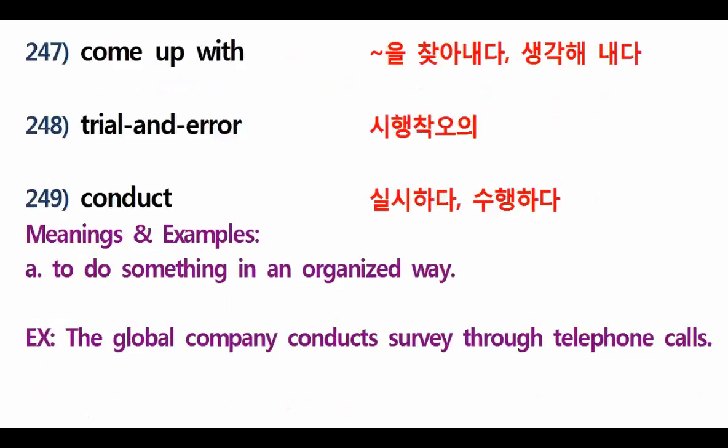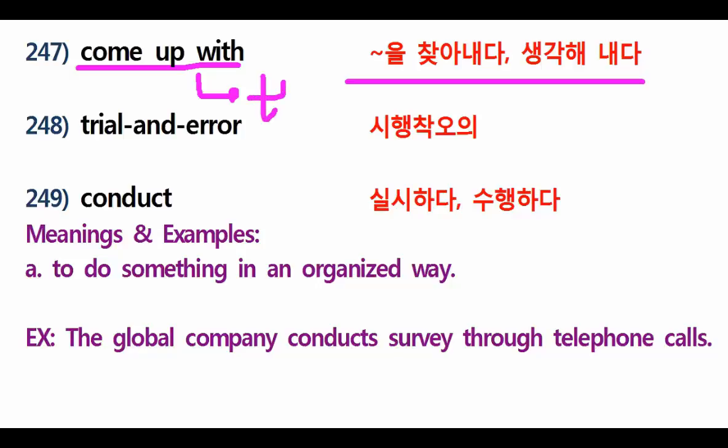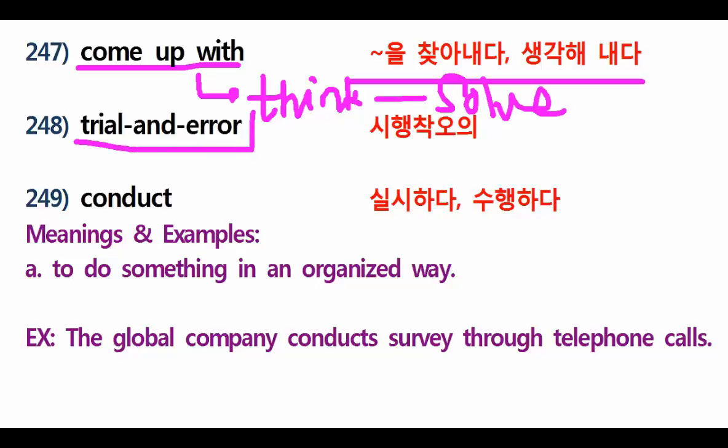Now let's go for 247, guys. 247 is quite easy, so I didn't put the meaning. Come up with. Come up with means what? To think of a solution. Okay? Think of a solution. What else? To solve a problem. Do you understand? Yeah, you already practiced about this one many times. And the next is trial and error. Trial and error is also very easy, guys, because you already know about this one. You try first, and then if it's wrong, you try again, and then see what is good. Okay? Very good.